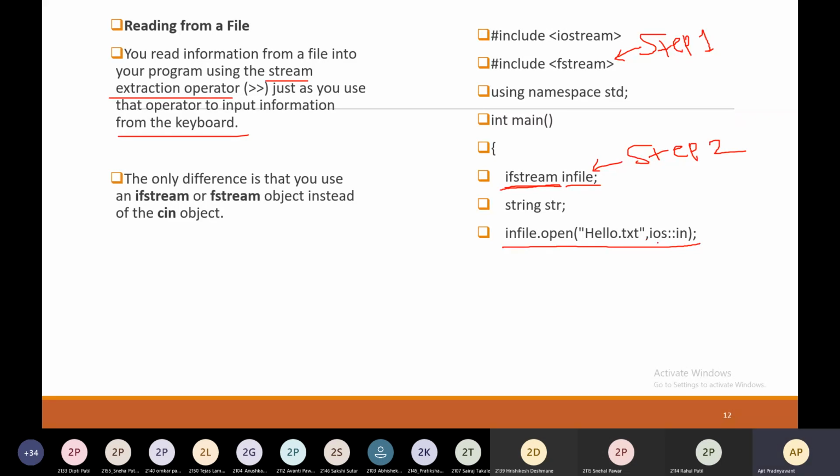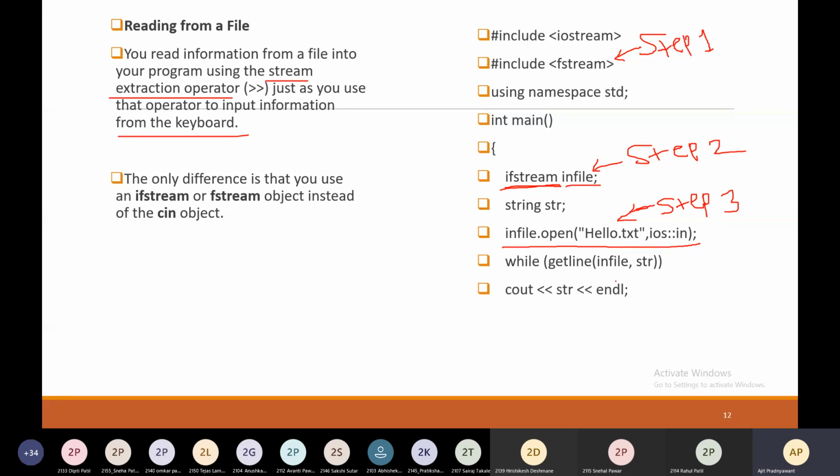And this is the opening mode. This is the default mode. This is our step 3, inFile.open. Then read the data from the file using this loop.